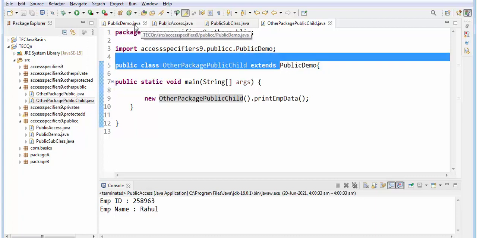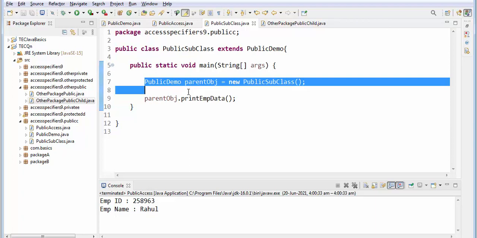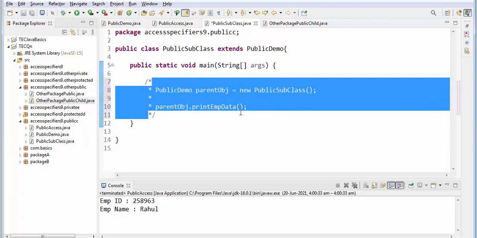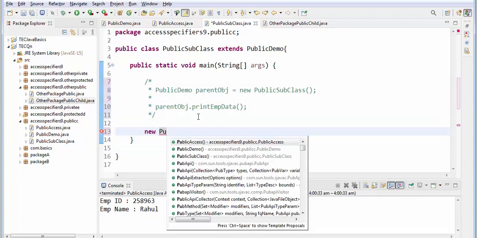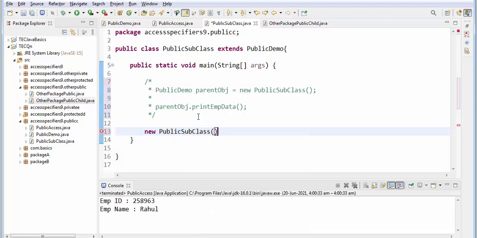Here, this is a child class, right? So instead of writing two lines of code, you can write it directly like new, dot. Like this.